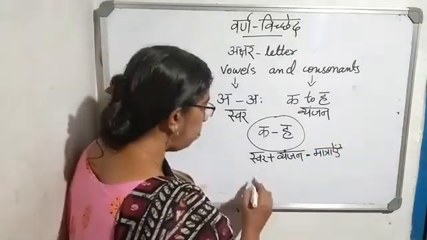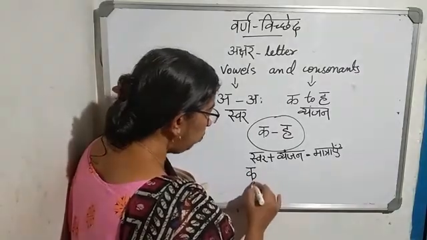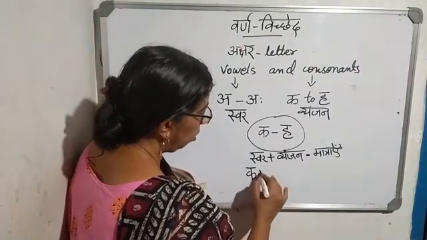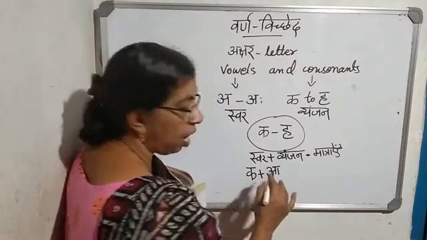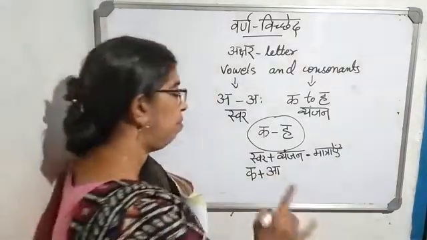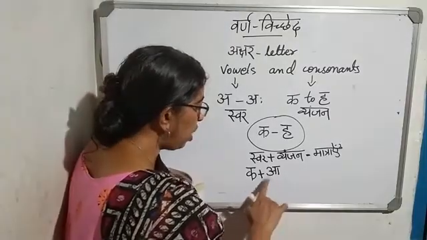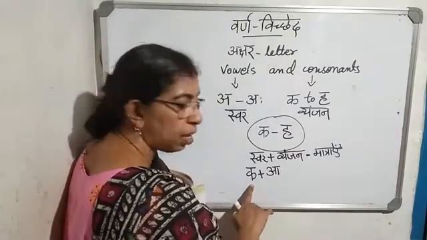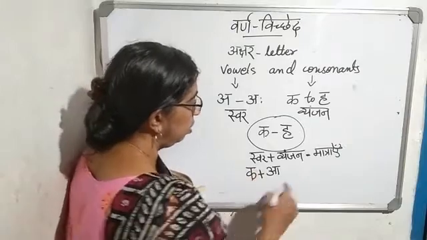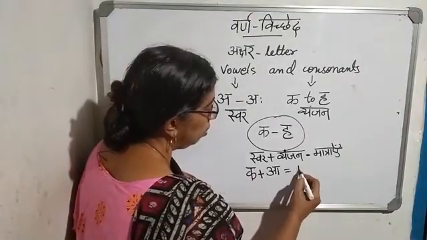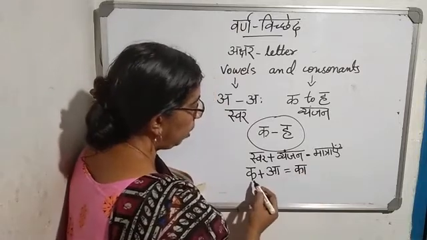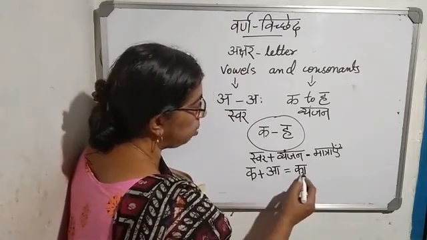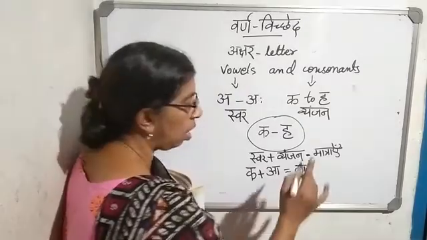For example, Ka Vyanjanakshar, I am adding A Swar. A is a Swarakshar. When I add A Swarakshar with Ka Vyanjanakshar, we get Matra. See. Ka plus A Swar, it became a Matra.